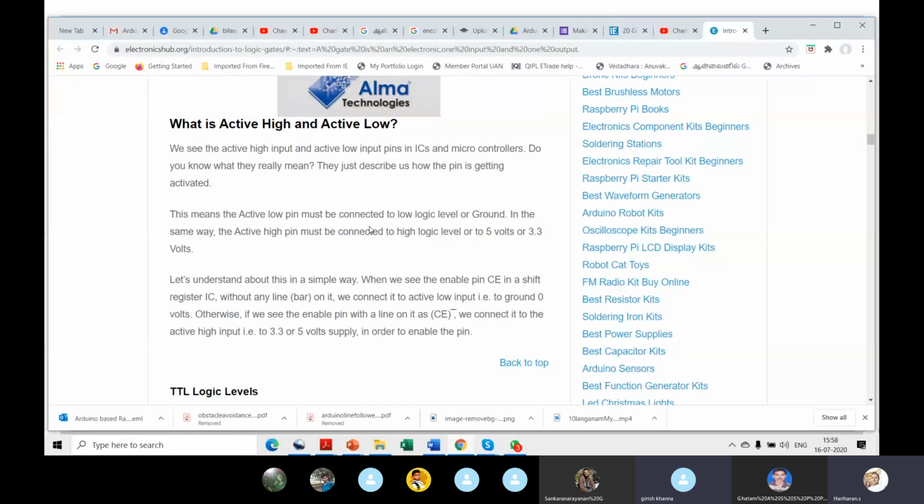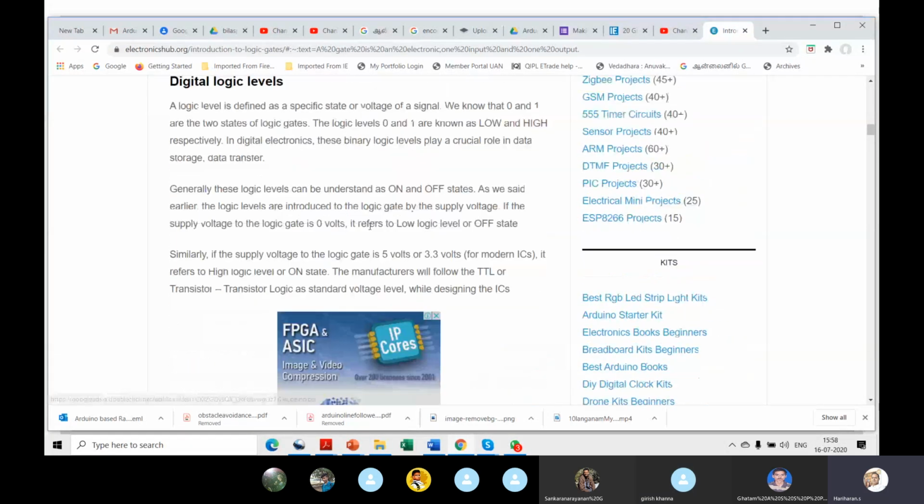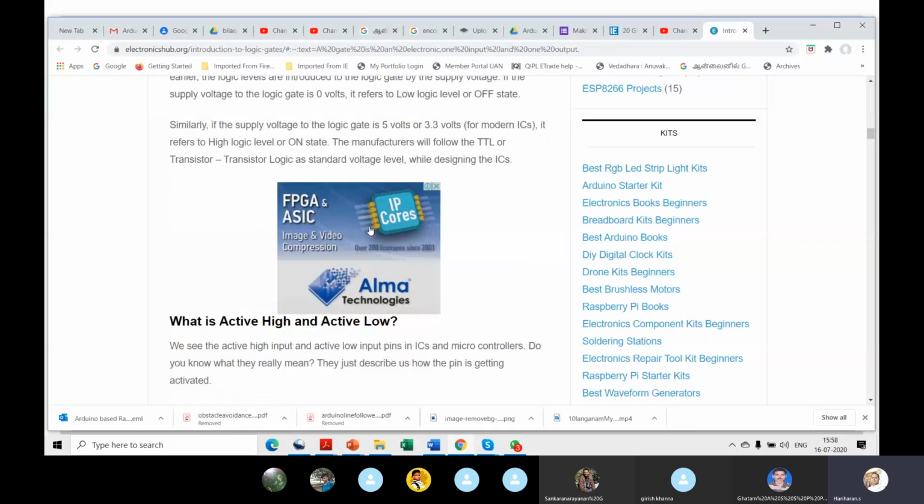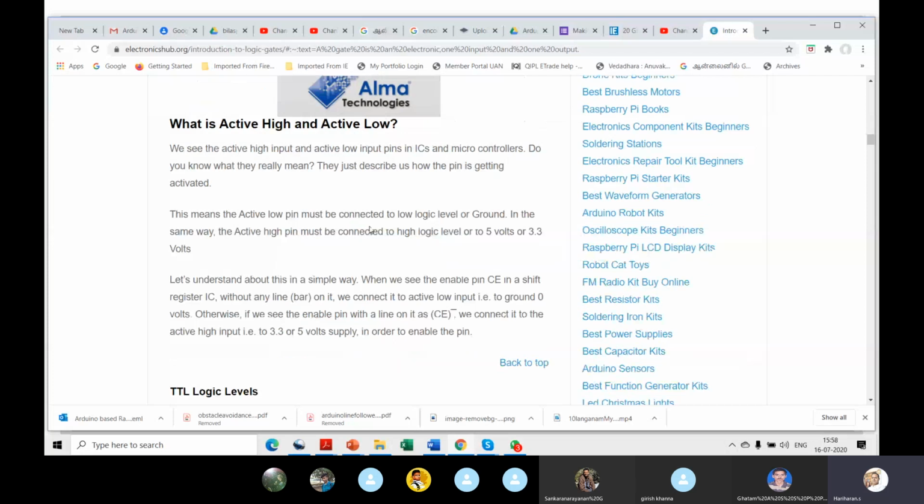Okay, so you should remember what active high and active low are. I'll be using these terminologies moving forward. I told you the voltage levels. You all know, right? 3.3 volts or 5 volts is on, 0 is off, right? And active high and active low, I told you, right? Forget about chip enable and all, we'll talk about it later on.